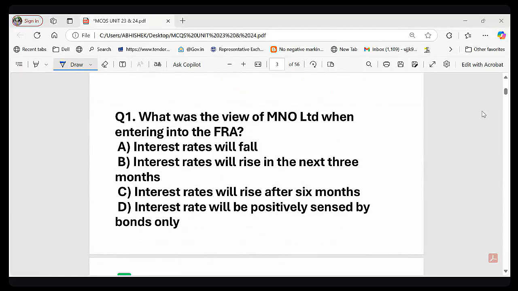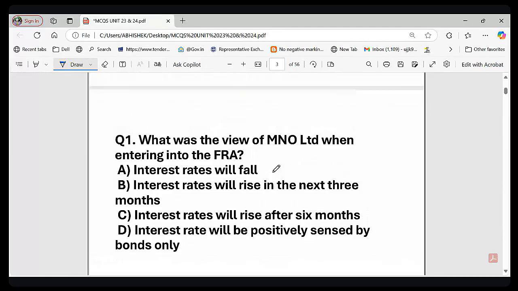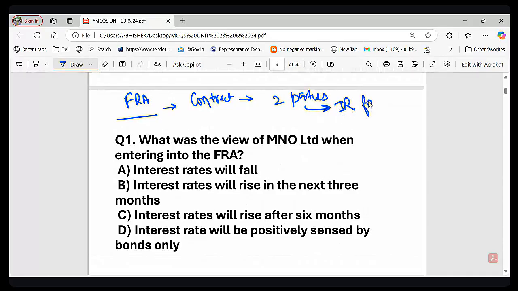So let's break it down step by step, right? Before revealing the answer, let's understand the key concept here. And the key concept here is, what is FRA? आपको पता है FRA क्या होता है? So basically, it is a contract. FRA is a type of contract in which two parties agree on an interest rate for a future period. They agree on one interest rate for the future.